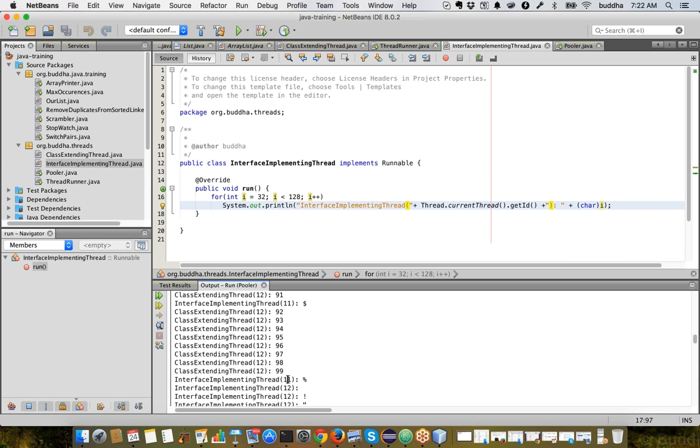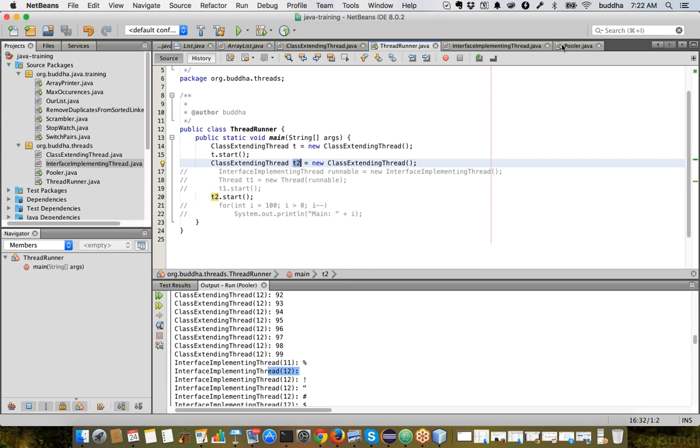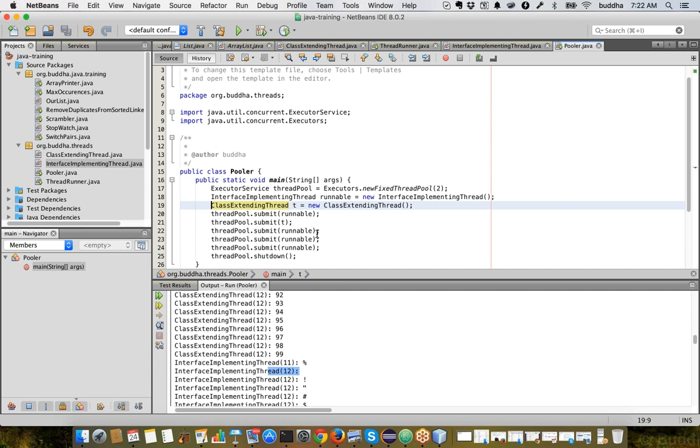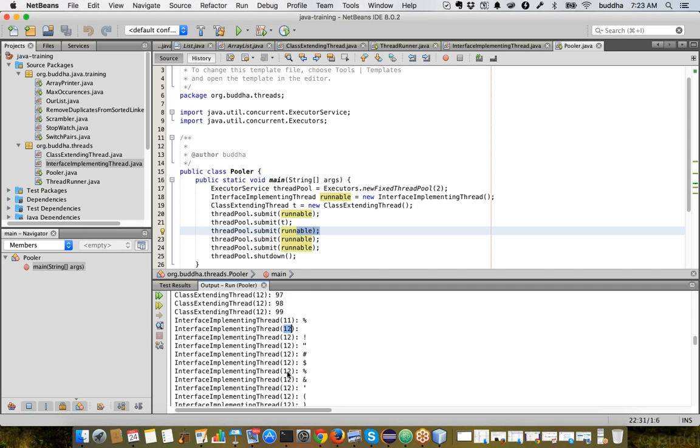And then the interface implementing thread 11, and then it got another interface implementing thread. Because we have added the same runnable object again, it created another thread of that. As we have finished executing the thread with ID 12, the new thread has got this 12. So now you see 11 and 12.